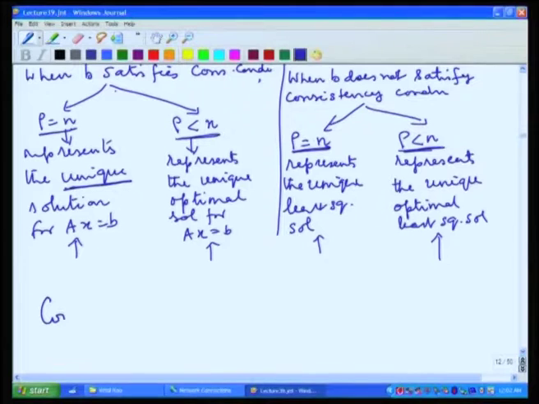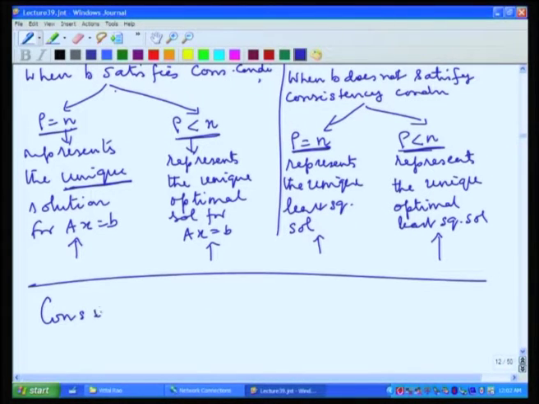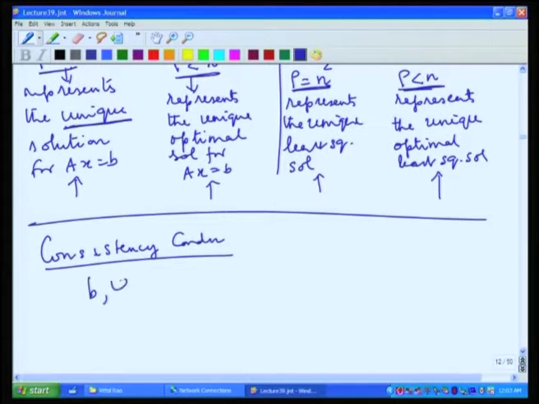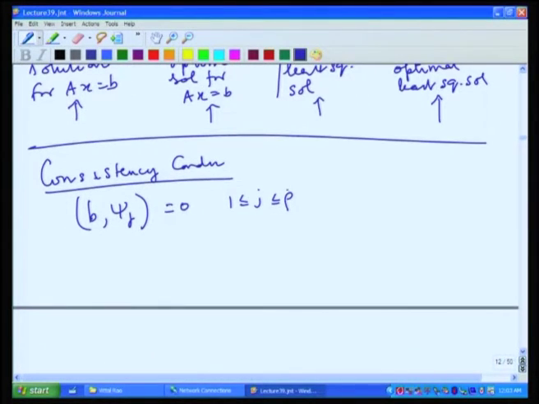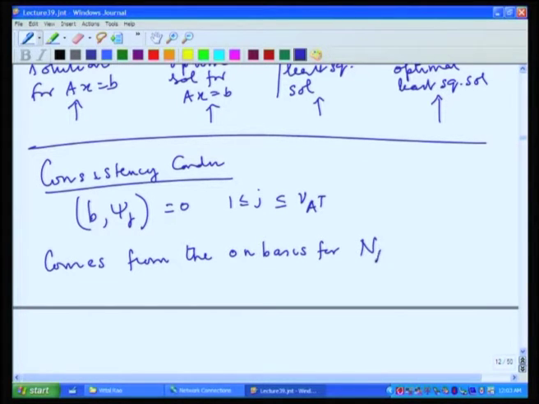Remember the consistency condition: B psi j equal to 0 for 1 less than or equal to j less than or equal to nu A transpose, where the psi j's are the orthonormal basis for the null space of A transpose.